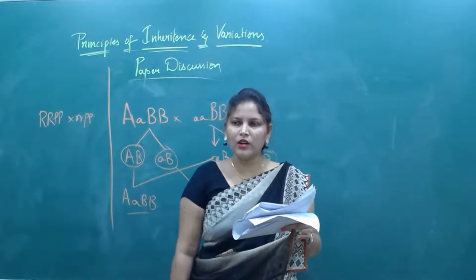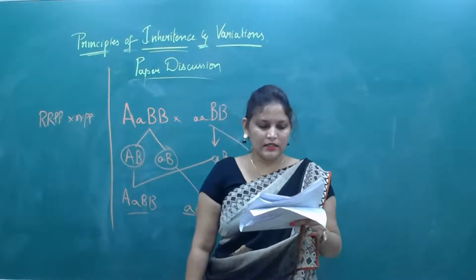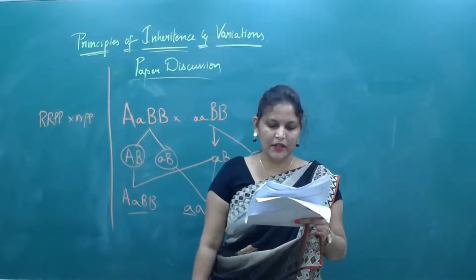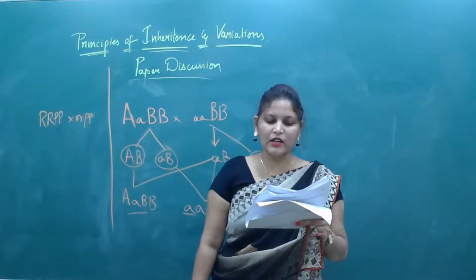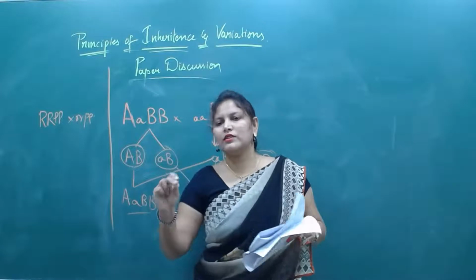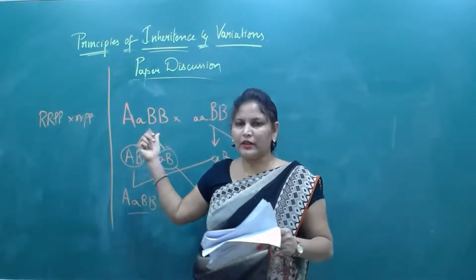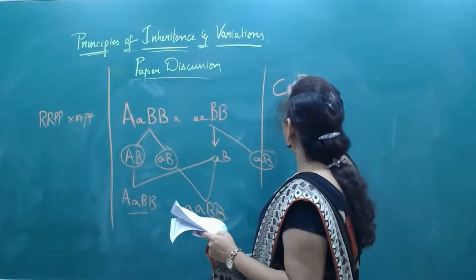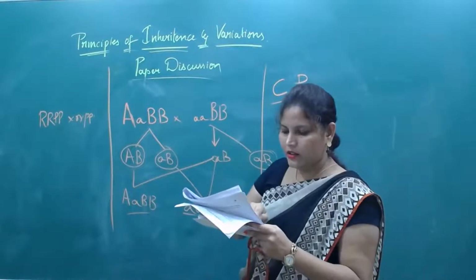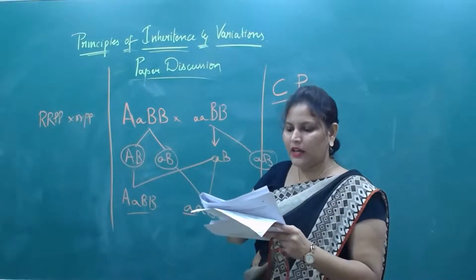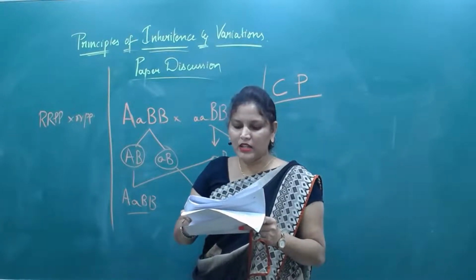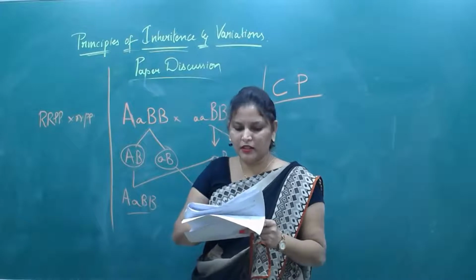We have to work out all this. See here once, look at the word: the genes C and P are necessary for color in flowers. The flowers are white in the absence of either or both.